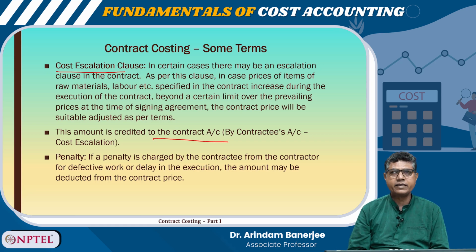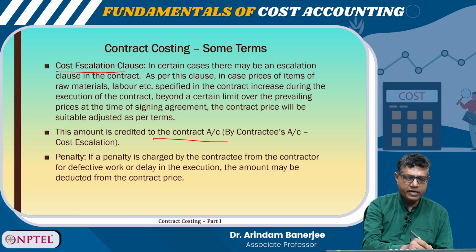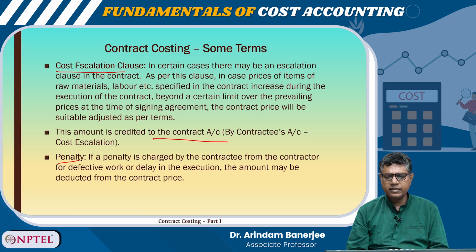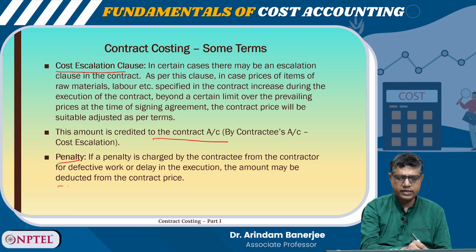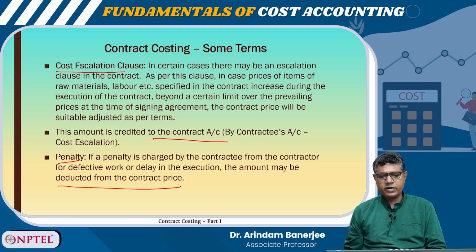and debited to the contractee's account, for cost escalation. There may be a penalty also. If a penalty is charged by the contractee from the contractor for defective work or delay in the execution, the amount may be deducted from the contract price.